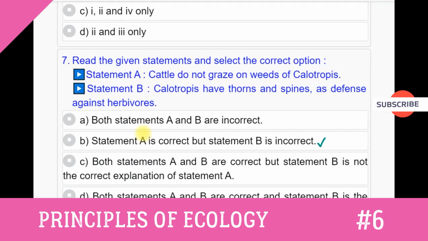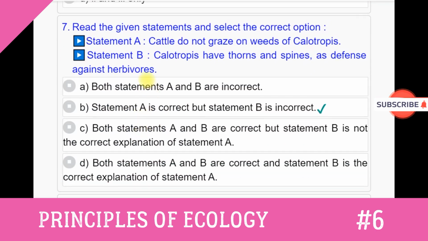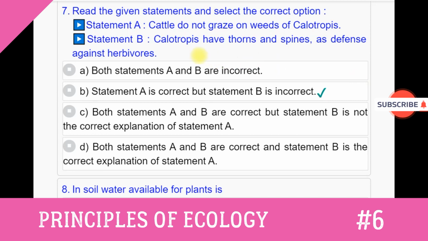Question number 7. Read the given statements and select the correct option. Statement A. Cattle do not graze on weeds of Calotropis. Statement B. Calotropis have thorns and spines as defense against herbivores. Answer to this question number 7 is option B. Statement A is correct, but statement B is incorrect.